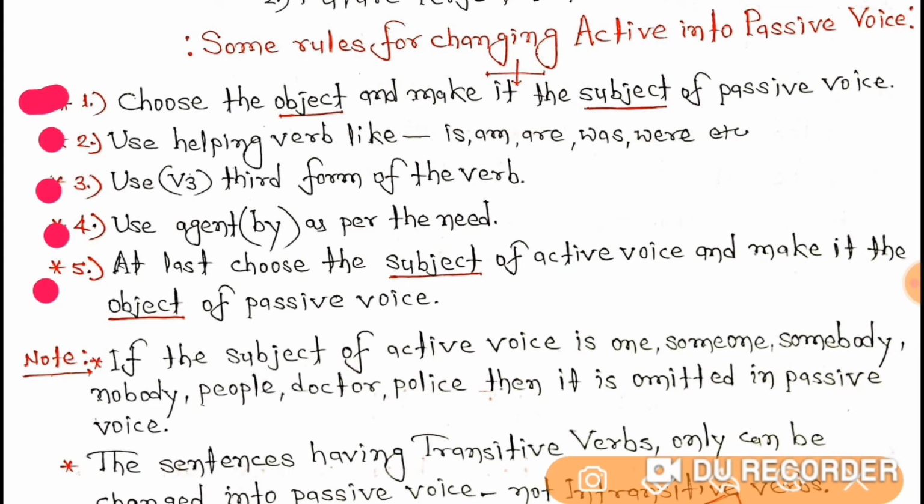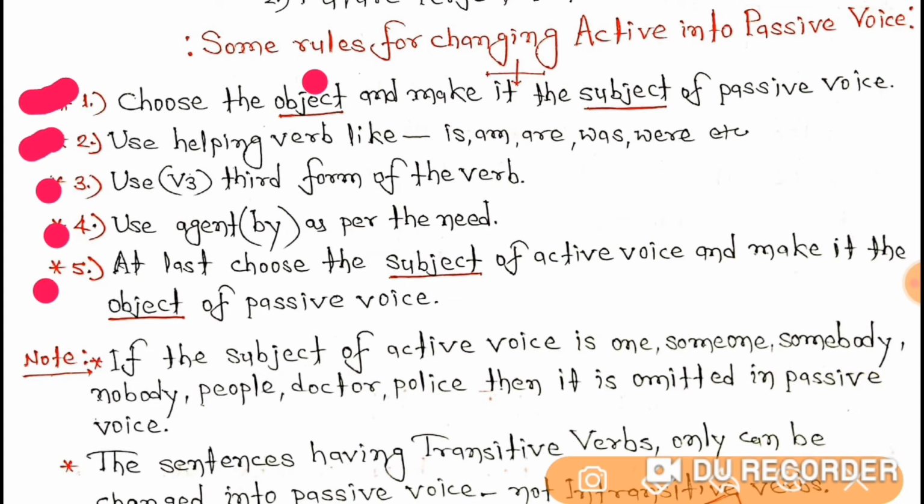The first step tells you to choose the object and make it the subject of passive voice. This means in the first step you have to choose the object and then make that object the subject of the passive voice.